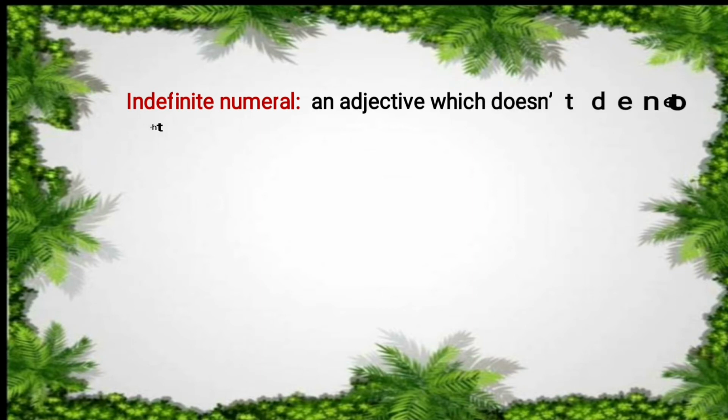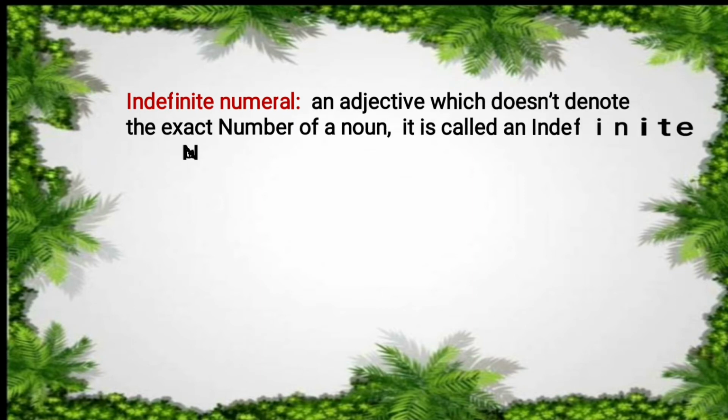Indefinite numeral: an adjective which does not denote the exact number of a noun is called an indefinite numeral.